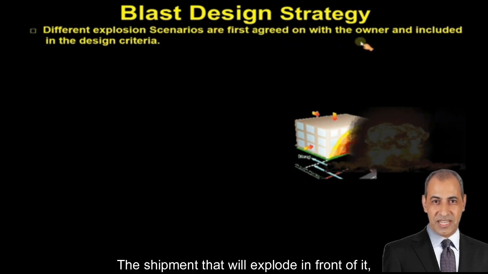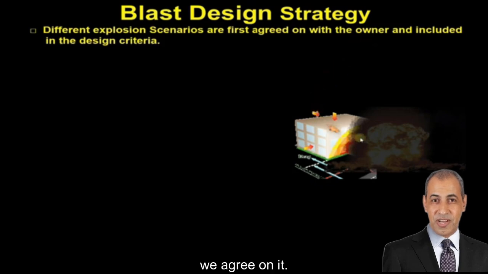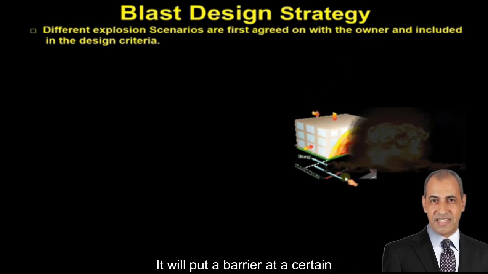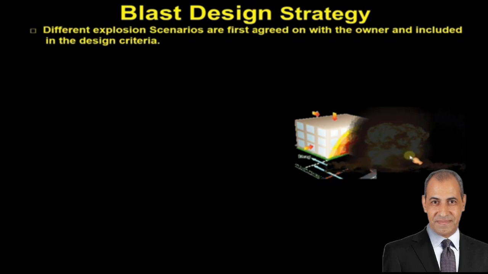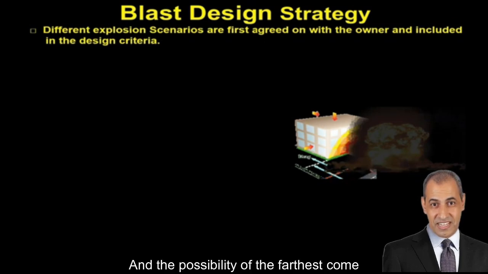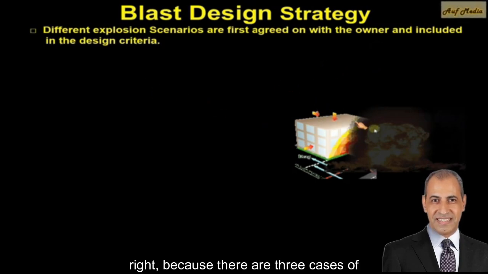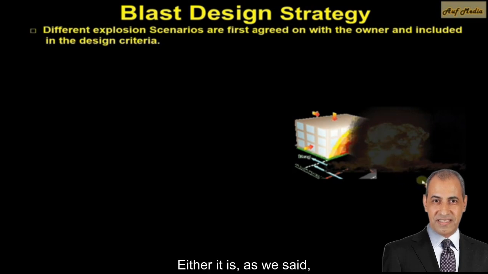All the things of the design criteria are agreed upon with the client. The shipment that will explode in front of it, we agree on it. For example, it will be at this distance. It will put a barrier at a certain distance. And where will be the possible position of the farthest car? Whether there may be a blast from above, or a blast on the left or right, because there are three cases of explosion. Either it is, as we said, free air burst, air burst, or surface blast.